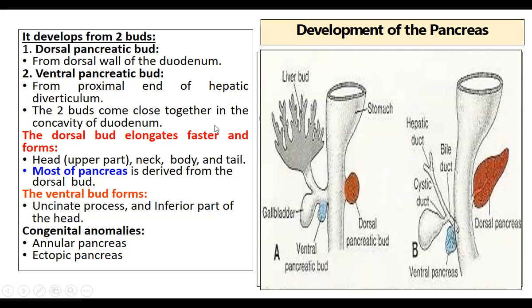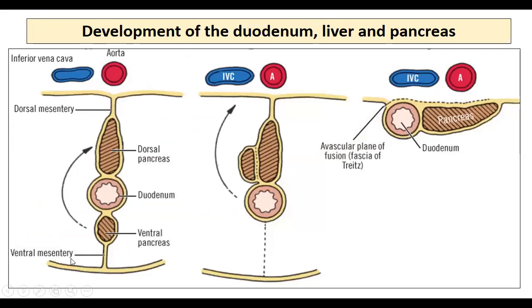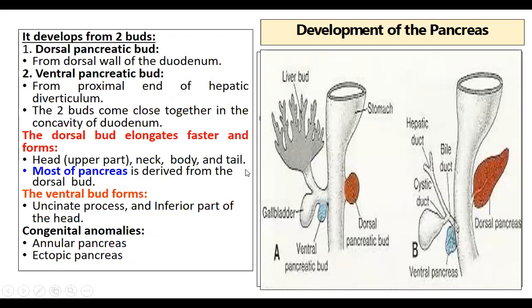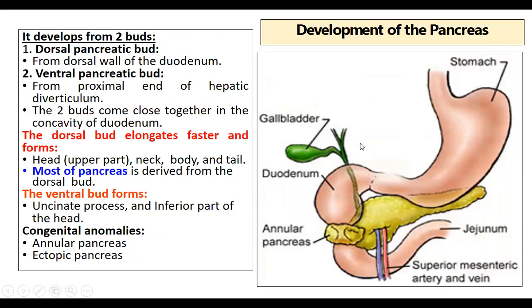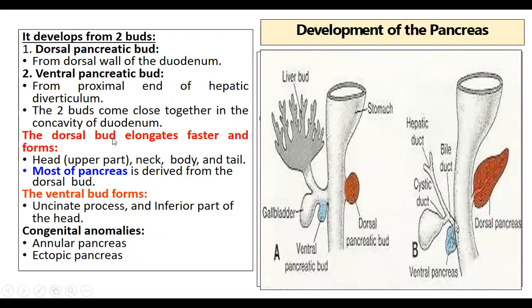The two buds come closer together. Initially these two buds are separated. Now with the rotation of the stomach and the duodenum, if you see here, this is the ventral pancreatic bud and this is the dorsal. Now both will come close together. We'll see how they rotate. The dorsal bud elongates faster, and this dorsal pancreatic bud forms the head, body as well as the tail of the pancreas.